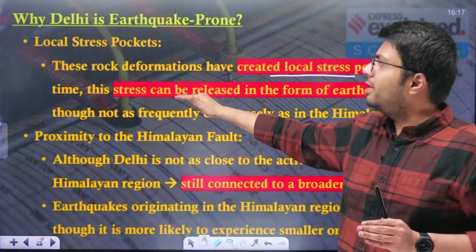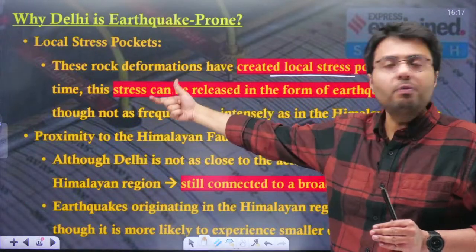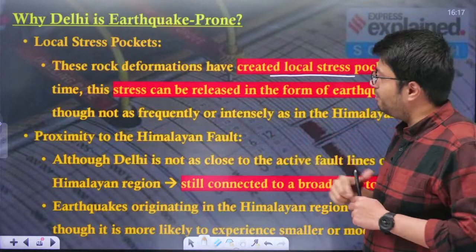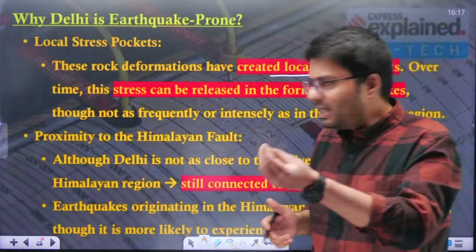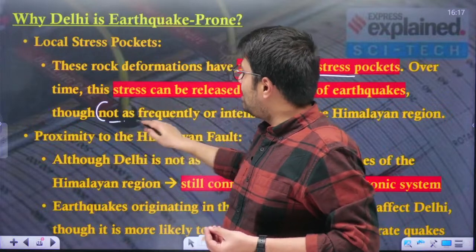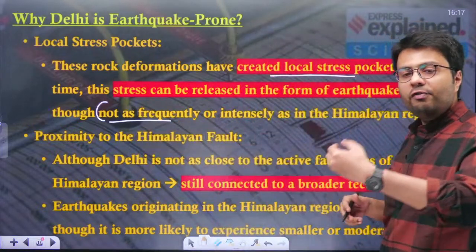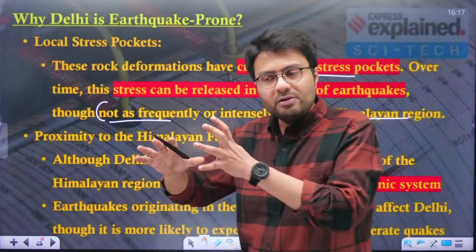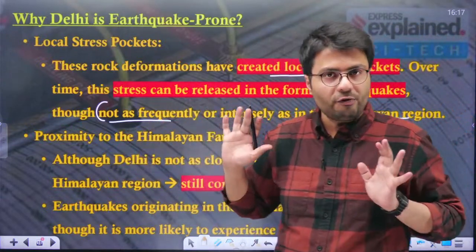So this is a very high probability in areas of the Aravali fault, and this is why Delhi is so susceptible to earthquakes. But in comparison, you have to understand this area does not witness earthquakes as intensely or frequently as the Himalayan region, but it has a significantly higher probability of earthquakes.